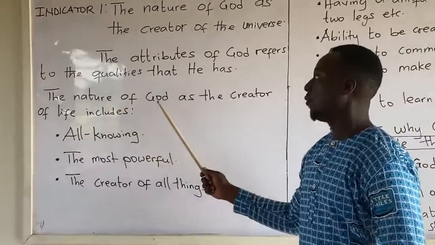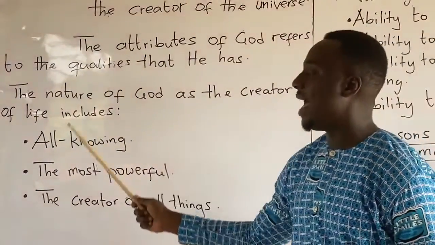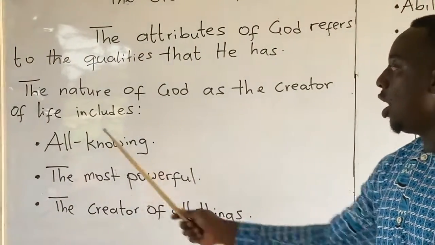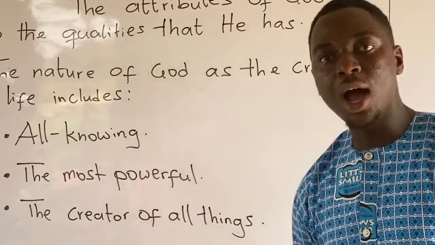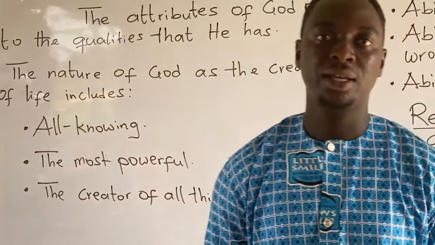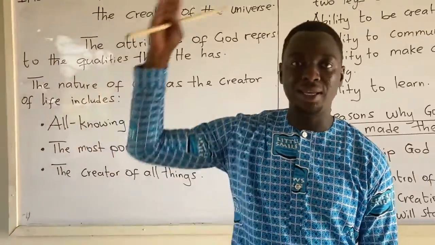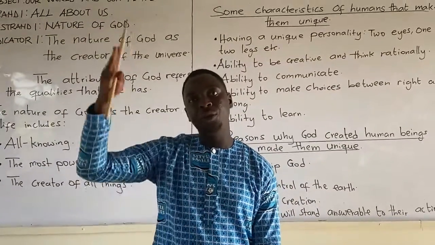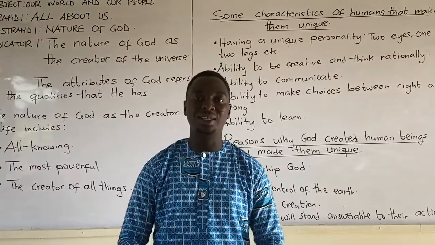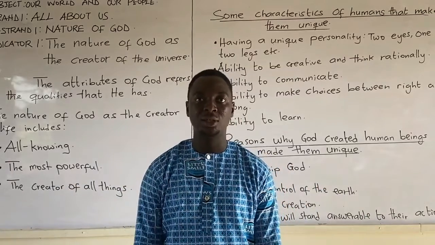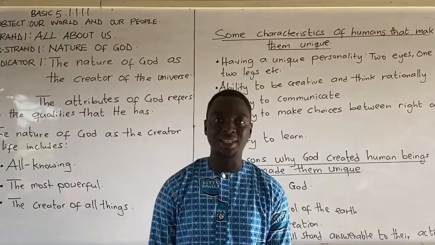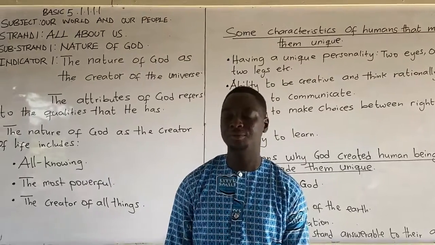These are some of his qualities. All-knowing. God knows everything. He knows what happened yesterday, what will happen today, and in the future. God knows everything that is going on on this earth. So he is called all-knowing. That is one of his qualities.